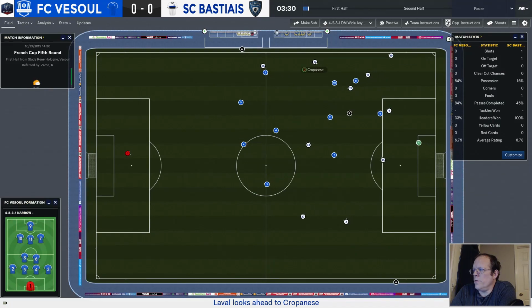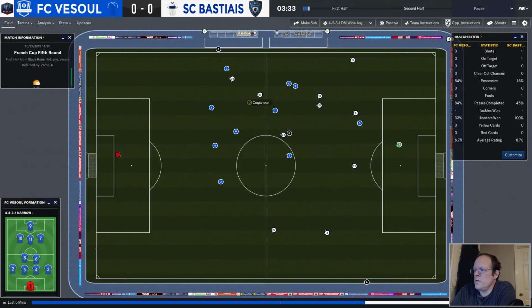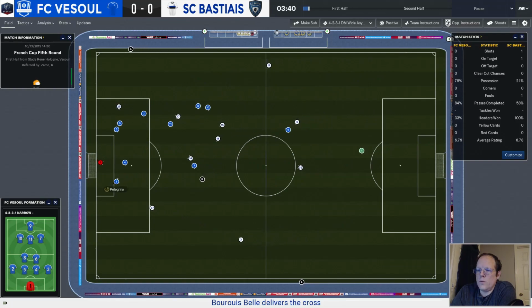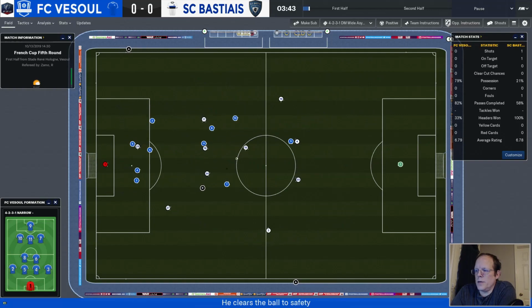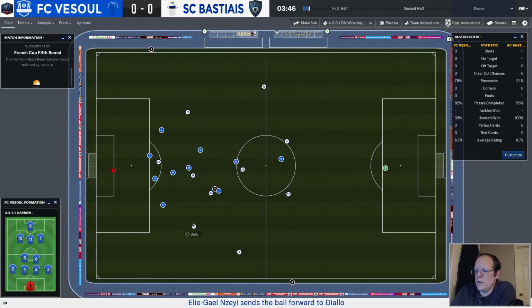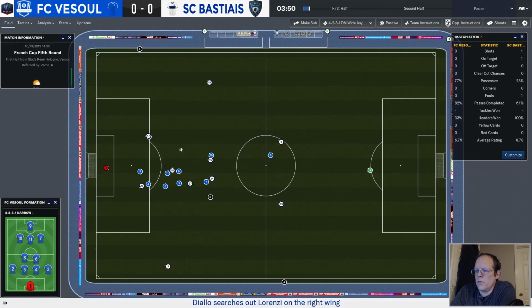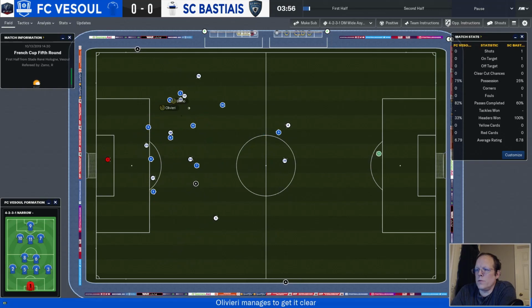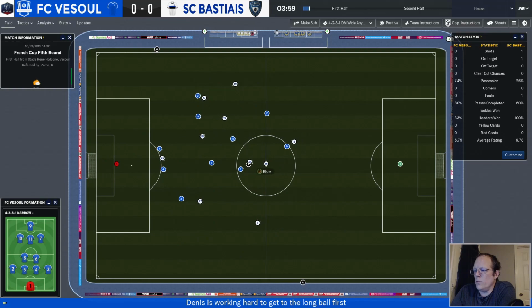Lorenzi with the throw-in to Laval, up to Cropanesi. Drives forward, taps up to Boris Bell, who crosses it. Pellegrino intercepts it, kicks it out. Nizei collects it, over to Diallo. Into the crowd, over to Lorenzi, who's all alone on the right. Heads it towards Cropanesi, but Barrow steps in front of it. He gives it away to Blaise, though.